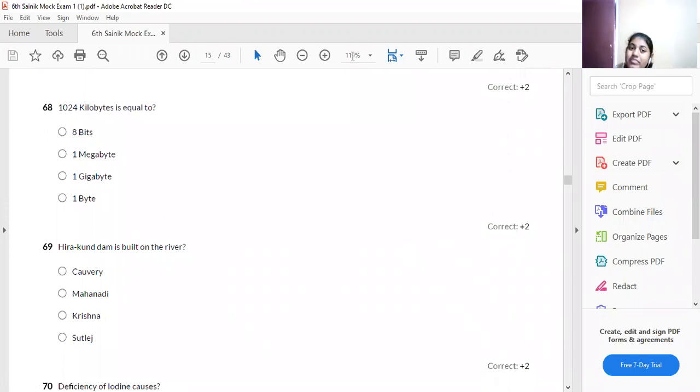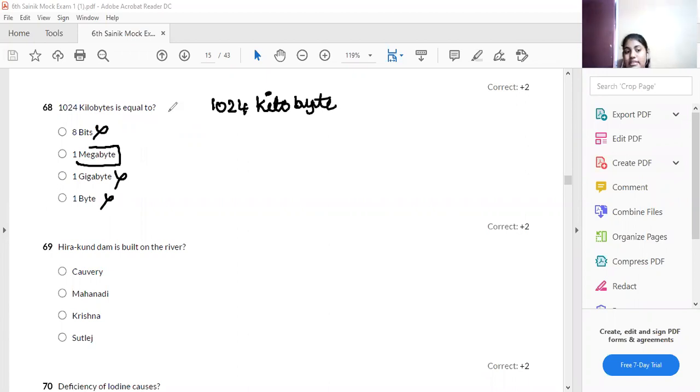Whatever topics the teacher teaches, you will get more than that. Next: 1024 kilobytes is equal to what? Is a kilobyte equal to 8 bits? No. 1 gigabyte? No. 1024 kilobytes is equal to 1 megabyte. Keep that in mind. Therefore, option B is your answer.